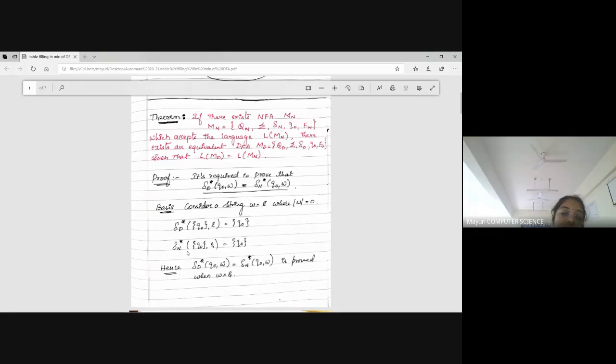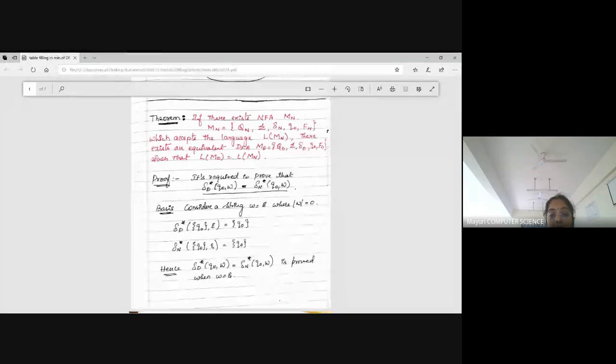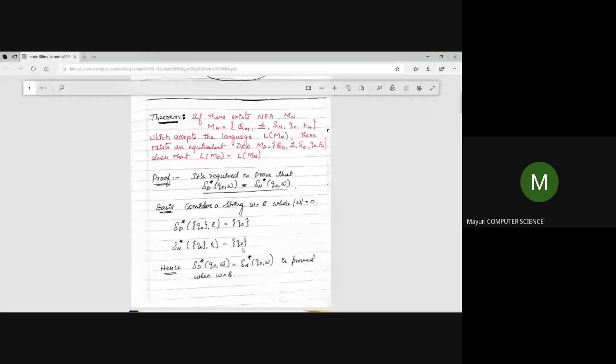It is the same in the NFA also, because I'm not talking about epsilon NFA here. Epsilon NFA means there is a transition for epsilon also. But an NFA never has a transition over epsilon; DFA and NFA don't have transitions over the epsilon symbol. So we will be in the same state, Q naught.